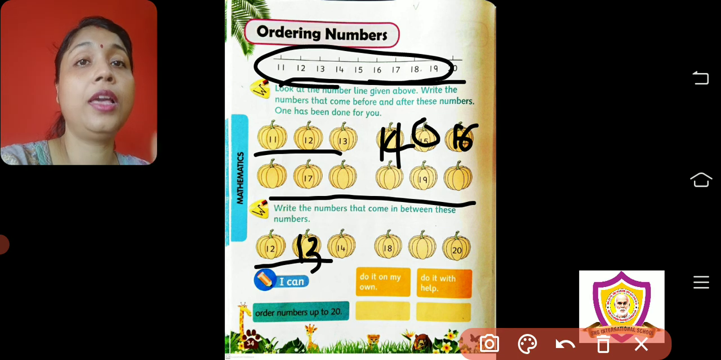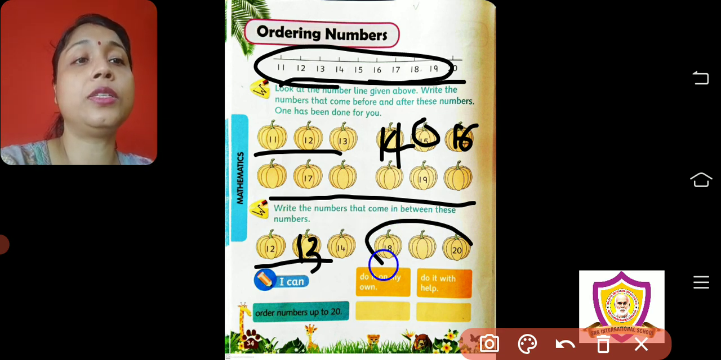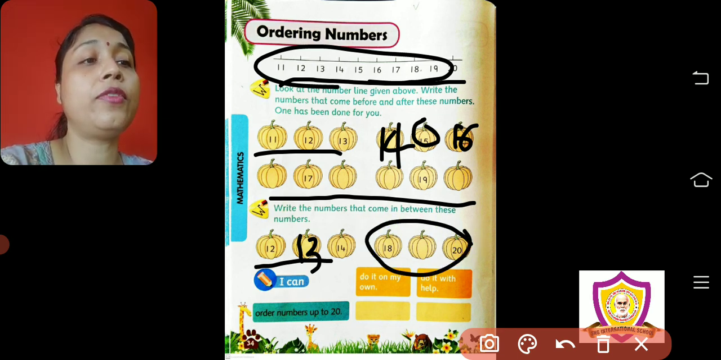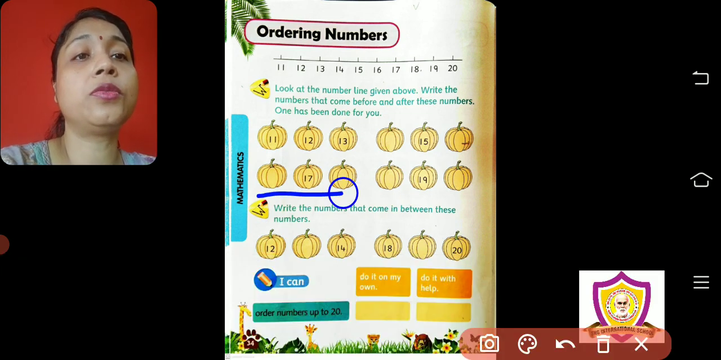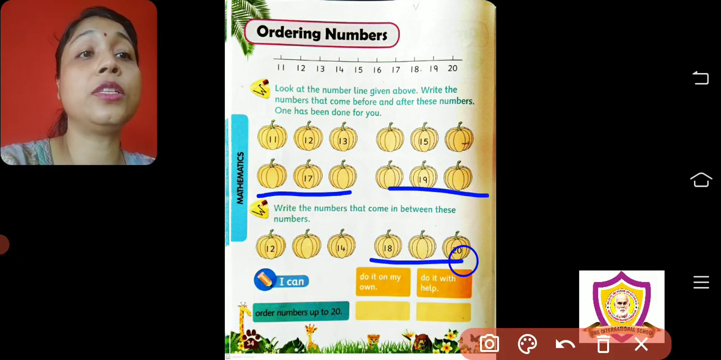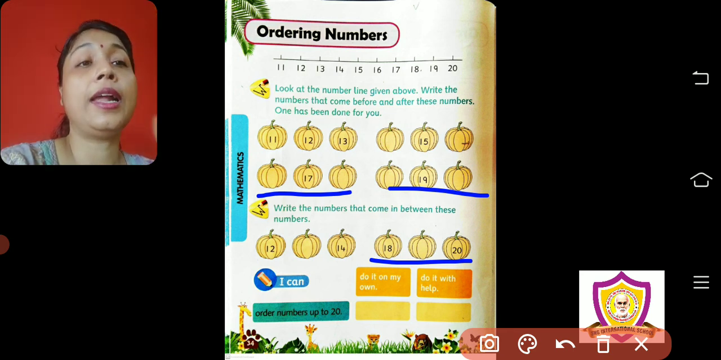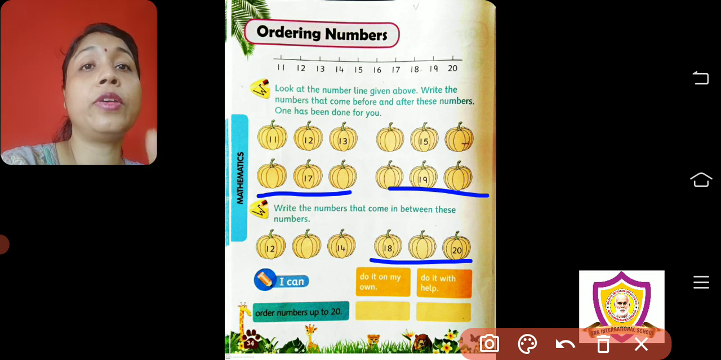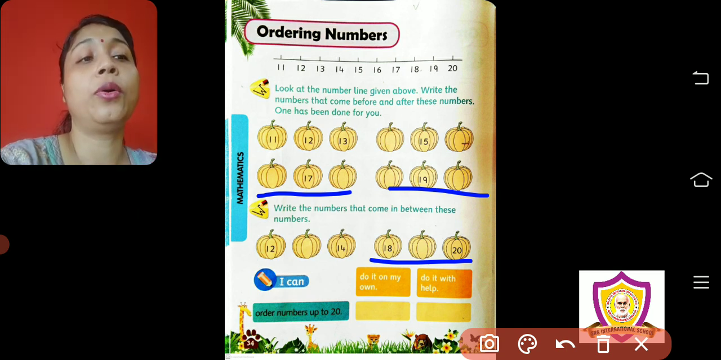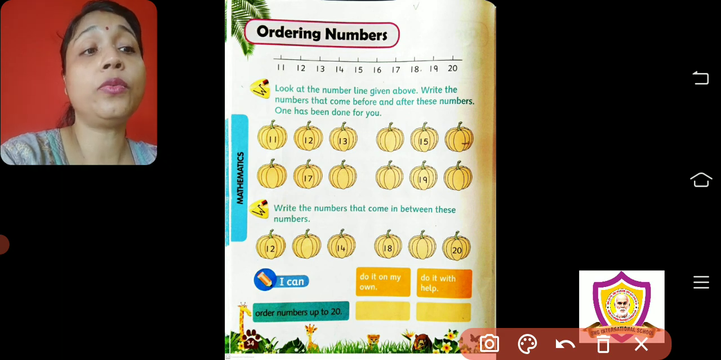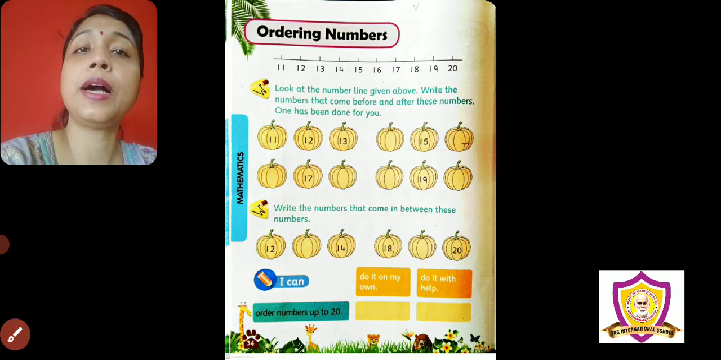Same way we have to complete this one. So children, one minute. Which ones will you do? This one and this one you will do by yourself. And I will ask you to complete this by using forward counting. It is going to help you. Okay children, so start your work. Until then, bye, take care.